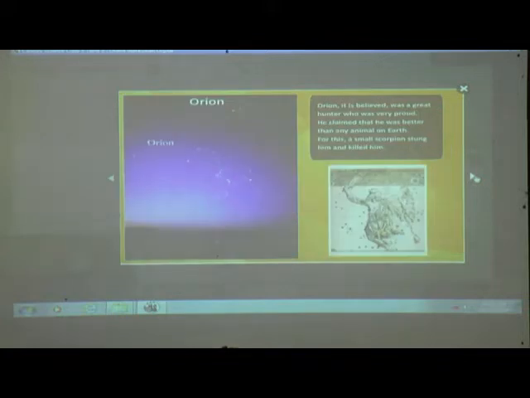Orion. Orion, it is believed, was a great hunter who was very proud. He claimed that he was better than any animal on earth. For this, a small scorpion stung him and killed him.